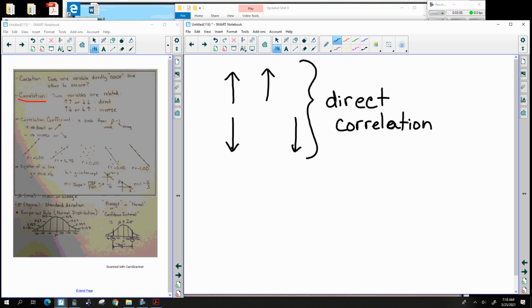Now, you can have an opposite direction. The number of hours you work out at the gym and your weight. The more hours that you work out at the gym, the less you'll weigh. These things do have an effect on each other.